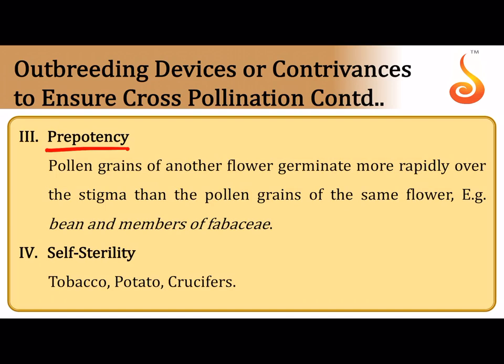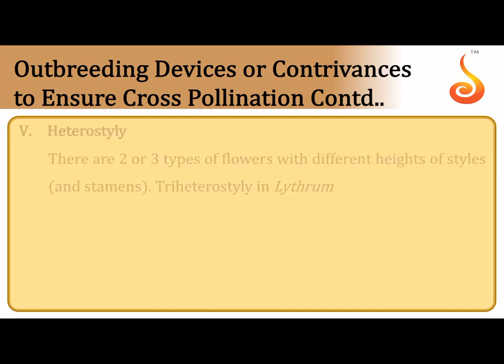Prepotency: see how the pollen grain of another flower wins the race, it germinates more quickly on the stigma than the pollen grains of the same flower, and this is called prepotency. And self-sterility: if pollen of the same flower falls on the stigma of the same flower, then it does not achieve seed formation, there is no fertilization. This is called self-sterility.